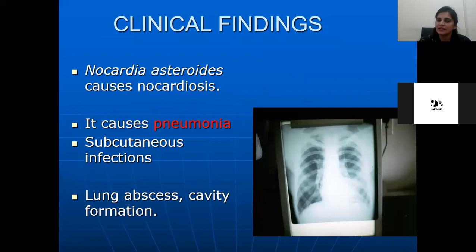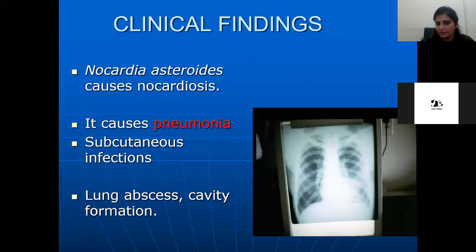What are the clinical findings of Nocardia asteroides? What is the disease that is caused by Nocardia asteroides? Nocardia asteroides causes nocardiosis. What is nocardiosis? It is actually lung inflammation. It causes pneumonia. It can cause subcutaneous infections. After pneumonia, it can cause lung abscess, and after lung abscess, there will be cavity formation in the lungs.